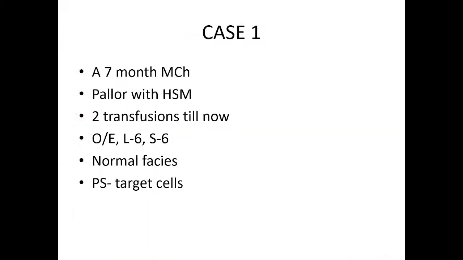So, we will see one case. A 7-month-old male child presented with pallor and hepatosplenomegaly. There is history of 2 transfusions till now. Liver is 6 centimeter below costal margin and spleen is 6 centimeter below costal margin. Normal facies, there is no hemolytic facies, and peripheral smear is showing target cells. What is the possibility here?